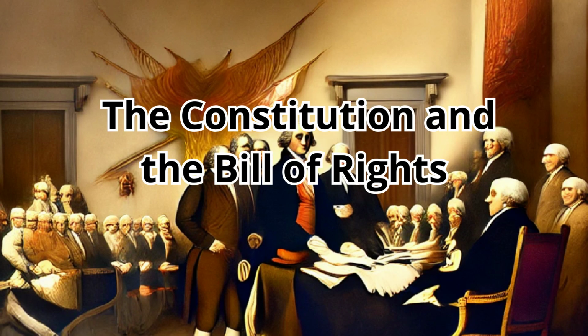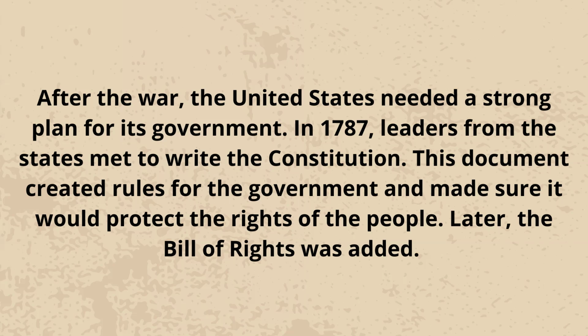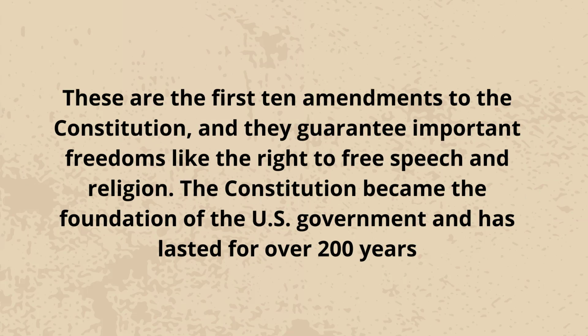The Constitution and the Bill of Rights. After the war, the United States needed a strong plan for its government. In 1787, leaders from the states met to write the Constitution. This document created rules for the government and made sure it would protect the rights of the people. Later, the Bill of Rights was added. These are the first 10 amendments to the Constitution, and they guarantee important freedoms like the right to free speech and religion. The Constitution became the foundation of the U.S. government and has lasted for over 200 years.